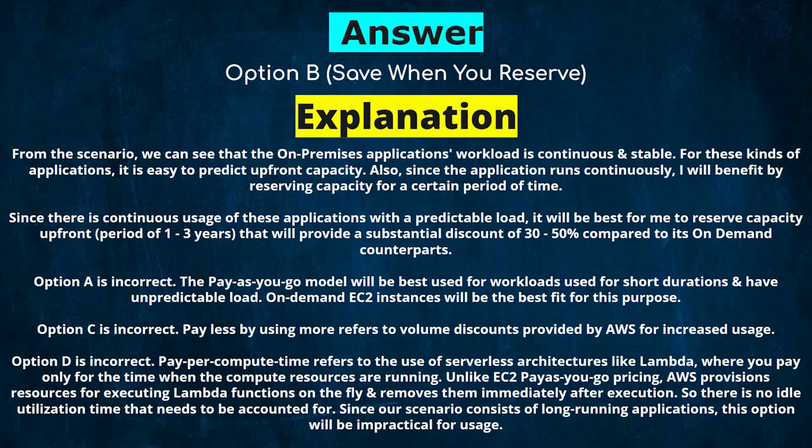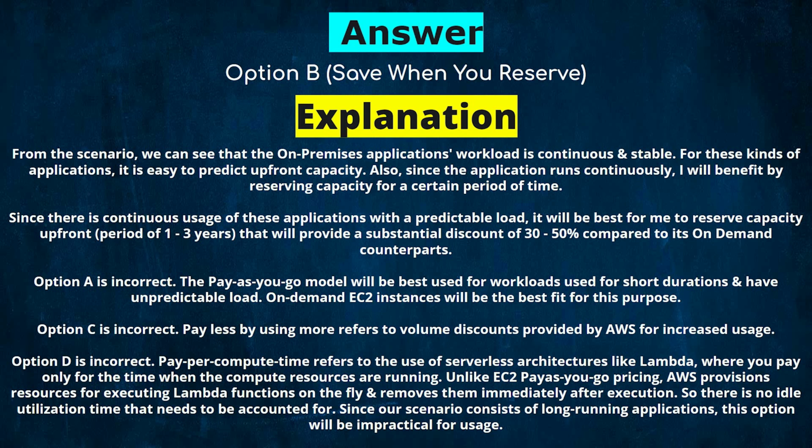From the scenario, we can see that the on-premises application's workload is continuous and stable. For these kinds of applications, it is easy to predict upfront capacity. Also, since the application runs continuously, I will benefit by reserving capacity for a certain period of time. Since there is continuous use of these applications with a predictable load, it will be best for me to reserve capacity upfront, for a period of 1 to 3 years. That will provide a substantial discount of 30 to 50% compared to its on-demand counterparts.